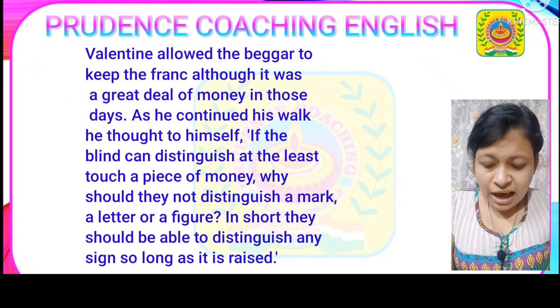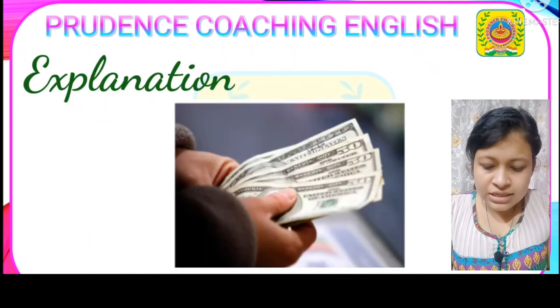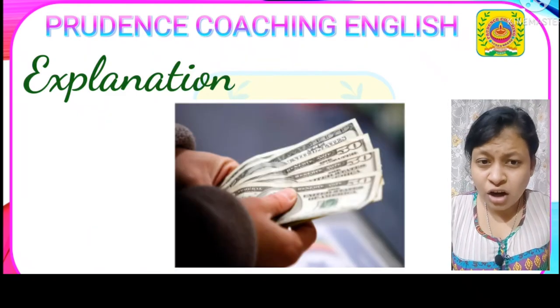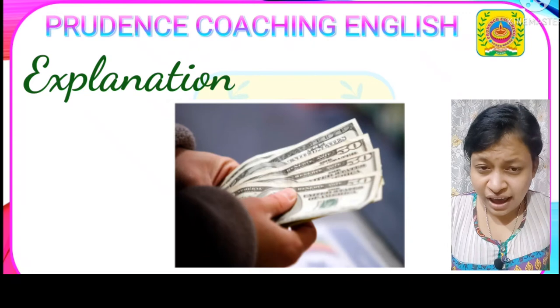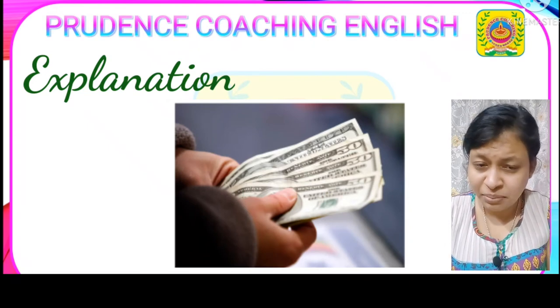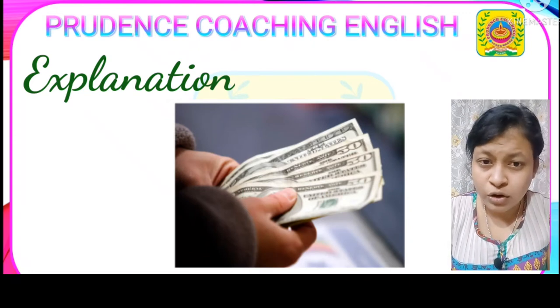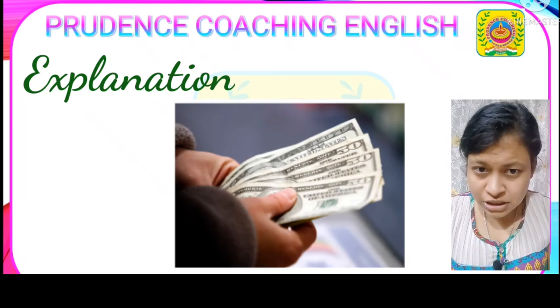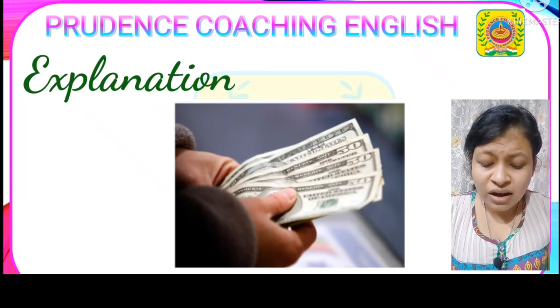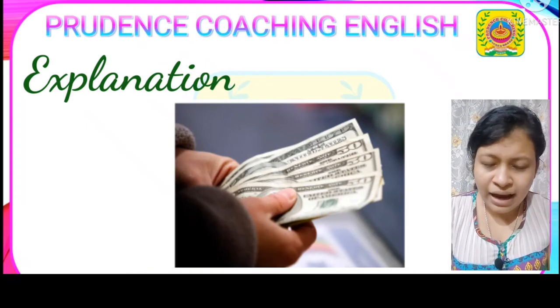So what happened in this paragraph is Valentine Haüy, instead of taking back the franc, let the beggar keep the money, because intentionally Valentine Haüy had given that particular money to this blind man, and he just continued to walk back home.